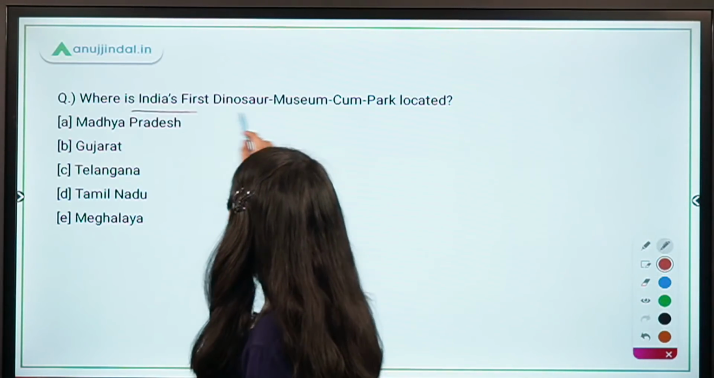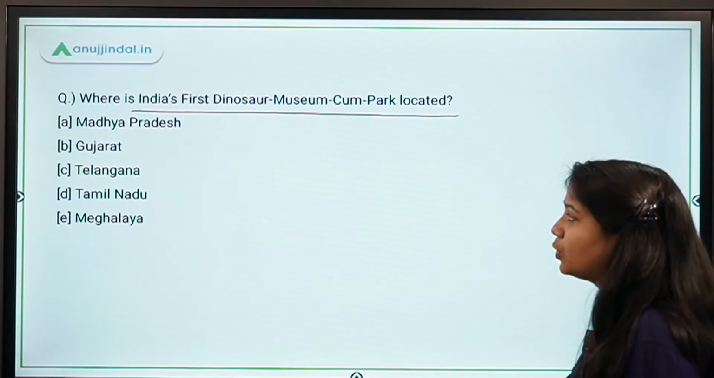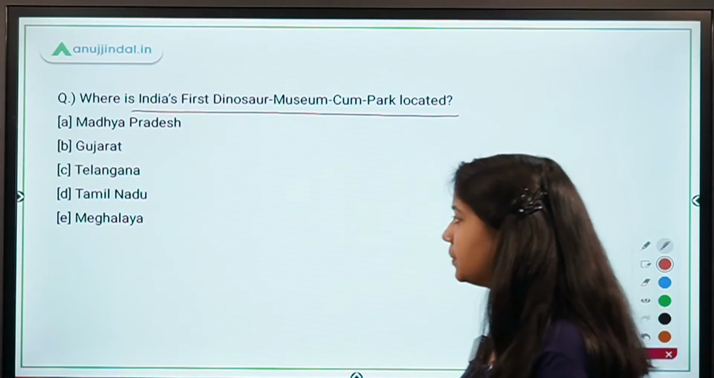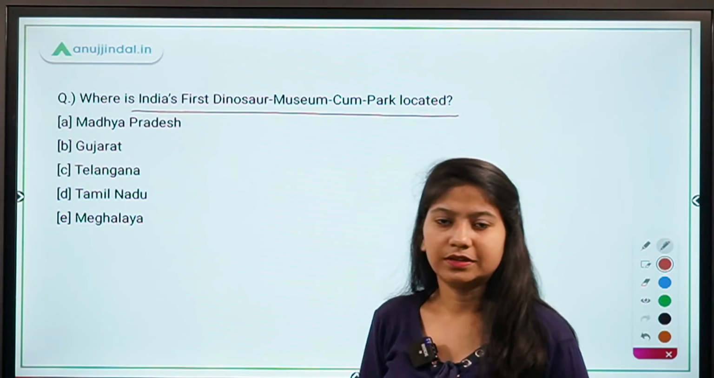Where is India's first dinosaur museum cum park located? Madhya Pradesh, Gujarat, Telangana, Tamil Nadu and Meghalaya. Where is it located?